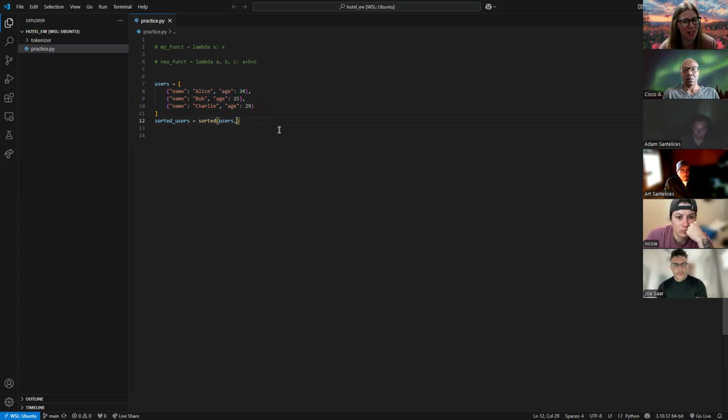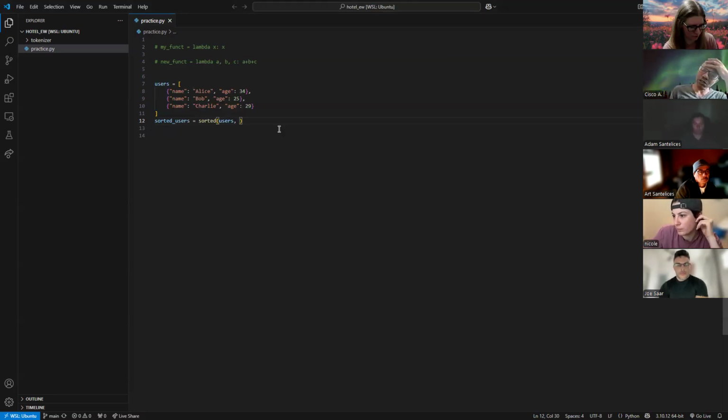How can I define that? So if I just threw in, okay, how do I grab an item in a dictionary? Do we remember how to do that? Because I want to grab one of these key value pairs in the dictionary. I want to grab the value of age.